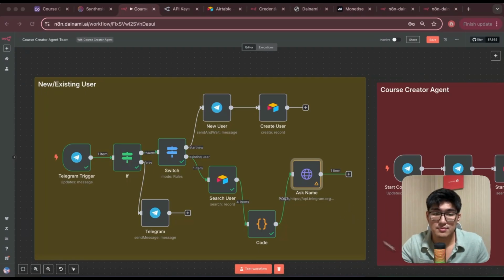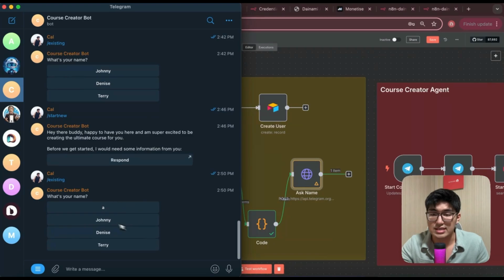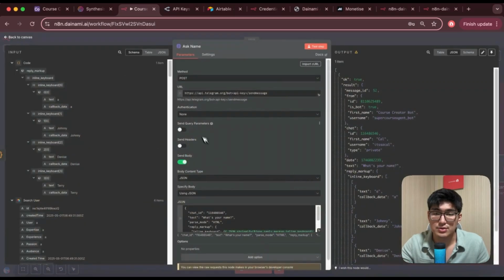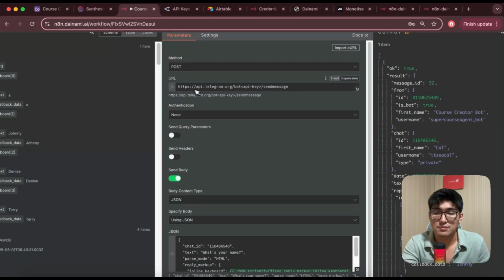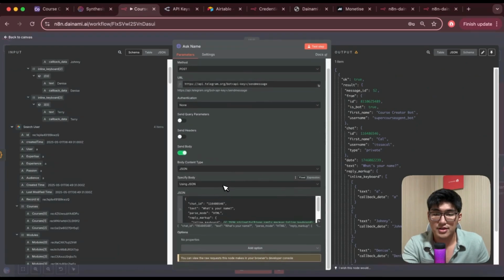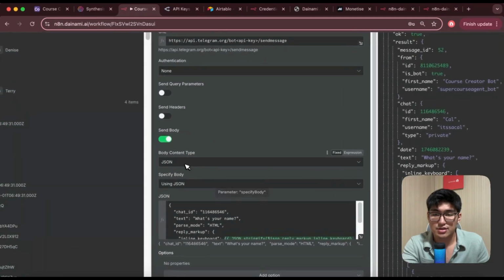And so I want to be able to create something like this, which is an inline keyboard, right? And to do so, I'm going to create this new HTTP request over here. Okay, the method will be set to POST. The URL would be this specific URL, api.telegram.org/bot, and make sure to type in your API key over here, replacing this. Okay, make sure it's an expression. And then the format you want to send is JSON body type using this specific JSON. Make sure this is an expression.